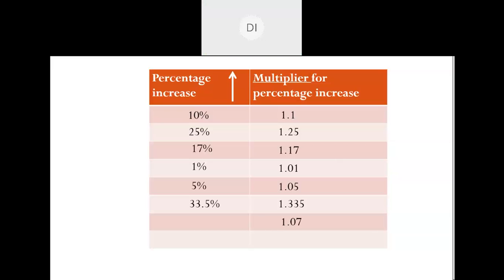This is the other method to find the final value, where we are given the percentage increase. The original number, if we change it into a percentage, will always equal 100%. Do you agree, Dave, or disagree? Agree, right?